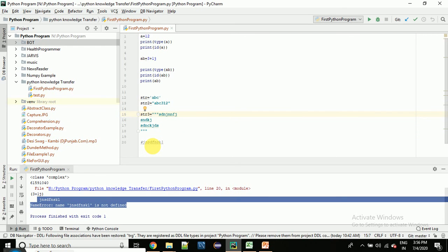Otherwise, if I do not assign it to any variable, it will be a comment for Python. Interesting, right? So if you assign a multi-line string to a variable, it is a multi-line string for Python. Otherwise, it will be treated as a comment in Python.